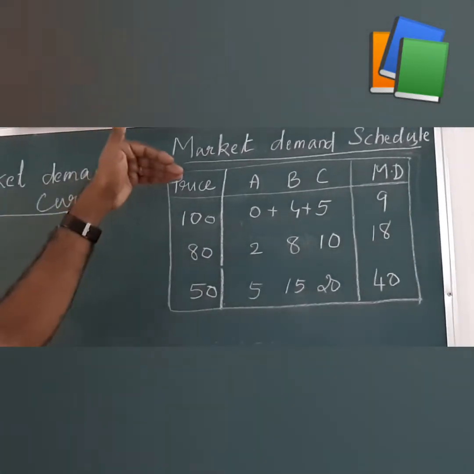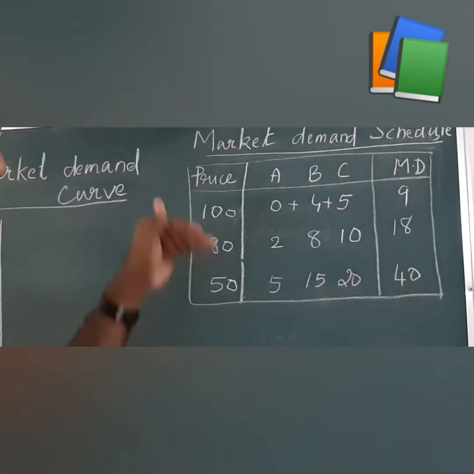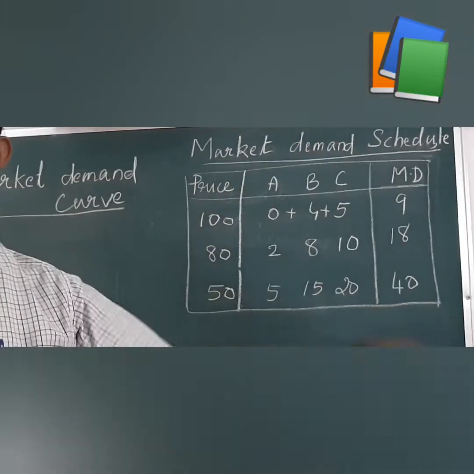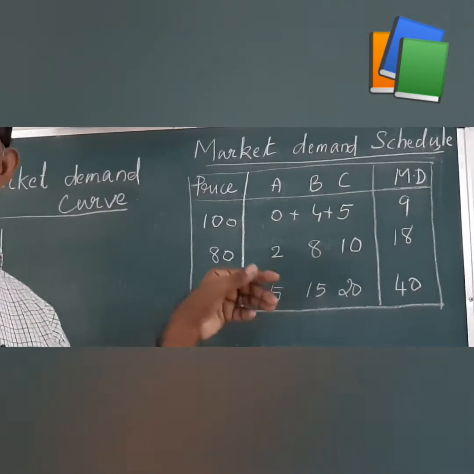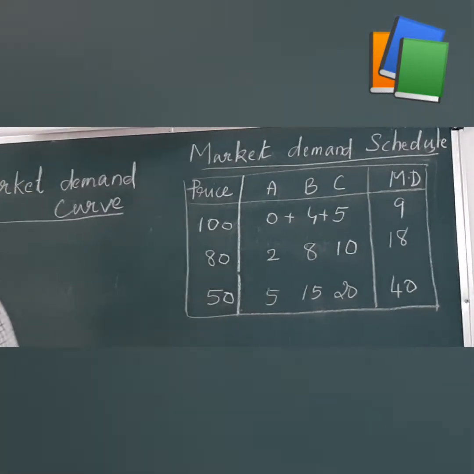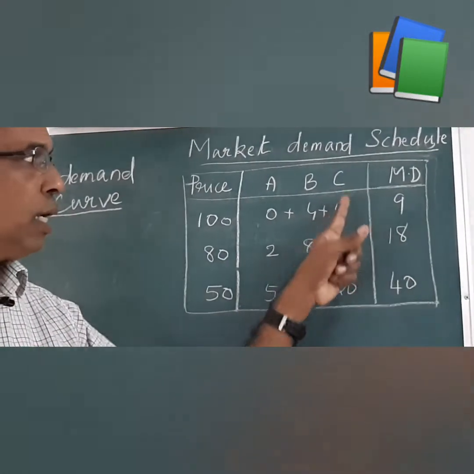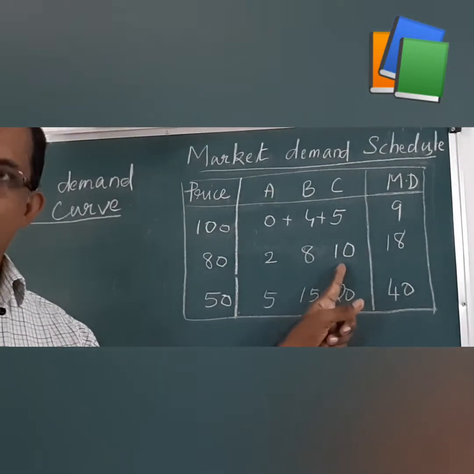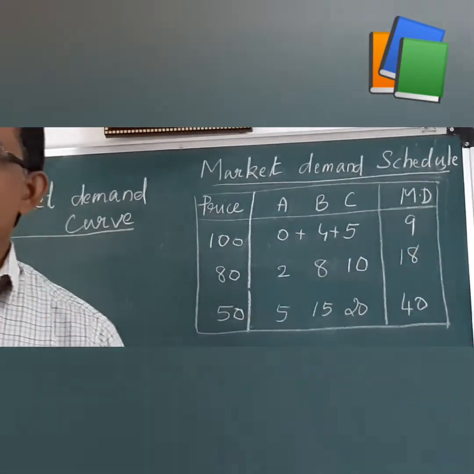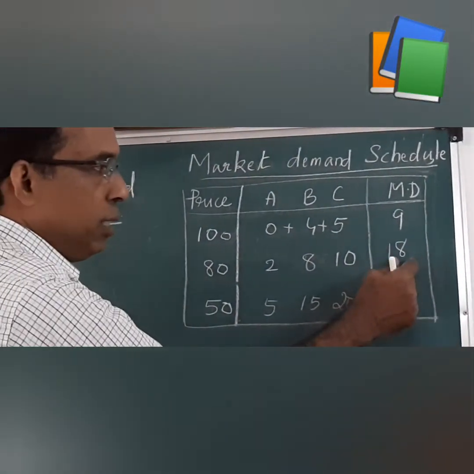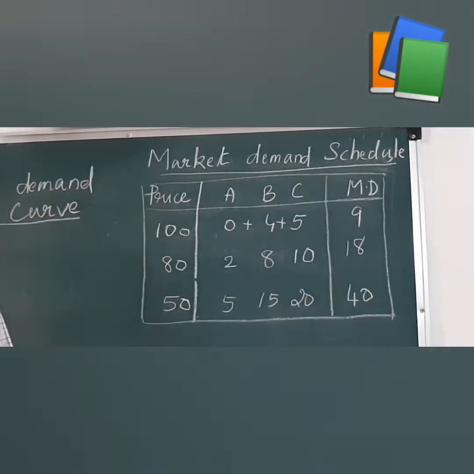Again, suppose the price decreases to 80. As the law of demand states, when price decreases, demand increases. A also purchases 2 kilograms of apple. A also enters the market, clear? B increases the demand to 8 and C increases his demand to 10. So the total demand in the market for apple increases to 18: 2 plus 8 plus 10 is 18.